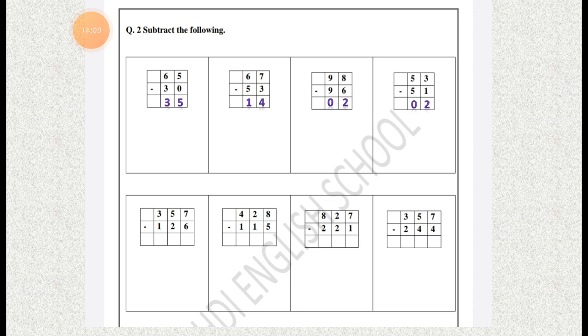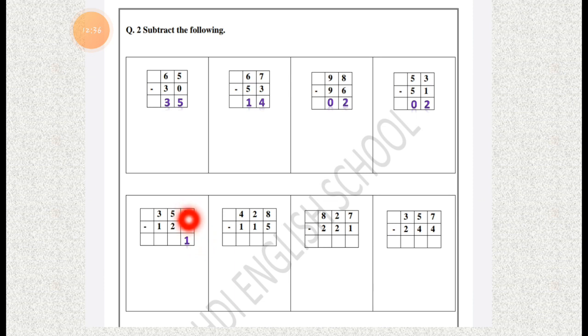Always remember one thing: whenever the number is within 10, you can use your fingers to count the numbers. So here is the number 7. Just take 7 fingers and remove 6 fingers. Just bend down the 6 fingers. How many fingers are left? Just 1 finger is left. So you can write down 1 under the ones column.